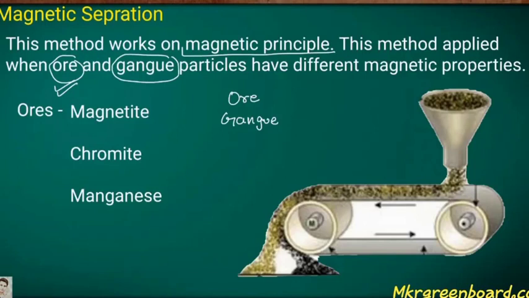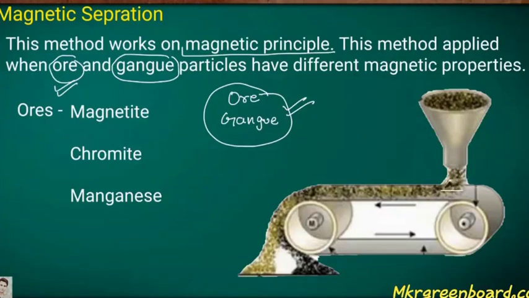This process mainly works on the magnetic principle, so the ore can be easily attracted by the magnet, and by which we can easily separate it out. For example, the ores magnetite, chromite, and manganese. In this process, first of all we crush the ore, and then pass it through a magnetic field, or you can say a magnetic